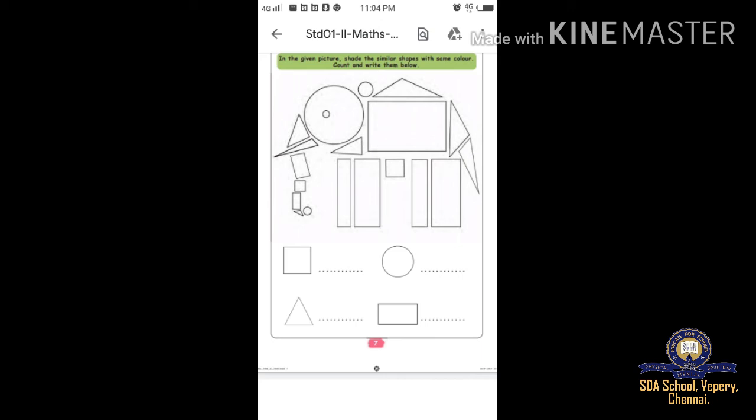Okay, how many triangles are there? 7 triangles. Shall we count? 1, 2, 3, 4, 5, 6, 7. Got it? Okay, good. Okay, the next one, rectangle. How many rectangles are there? Shall we count? 1, 2, 3, 4, 5, 6, 7. Okay, children? Very good. Count properly and write the answer 7. Very good.